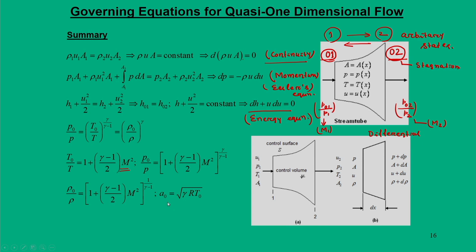We also have the stagnation speed of sound, A naught, as square root of gamma R T naught. So, this is the very basic form of equations that need to be used for the analysis which is quasi one dimensional in nature. So, with this I will conclude my talk. Thank you for your attention.